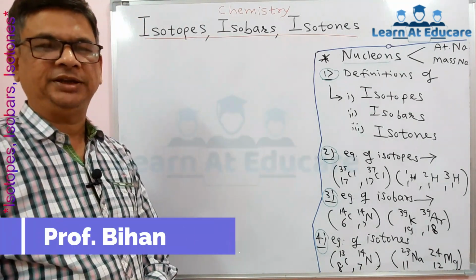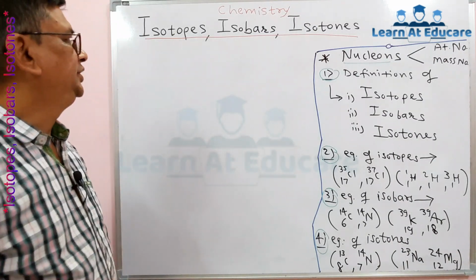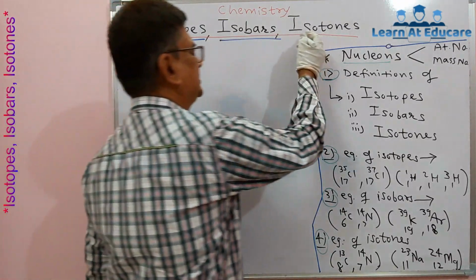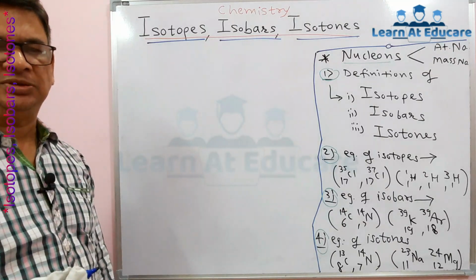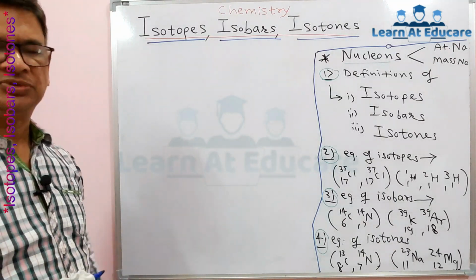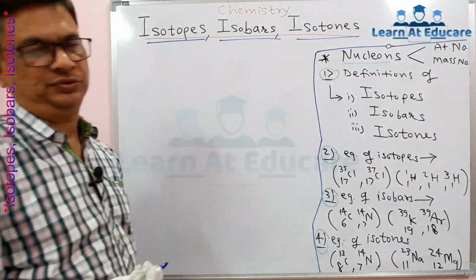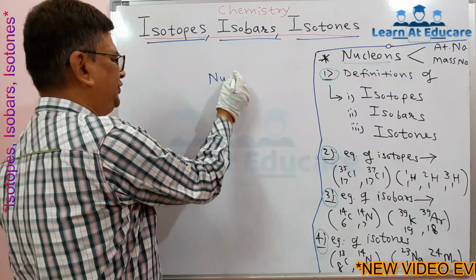This is Vinod Bihani. In today's chemistry session, we are going to see the concept of isotopes, isobars and isotones. In chemistry, many times it comes the understanding of these terms, and then we should know what is meant by isotopes, isobars and isotones. Perhaps you remember the subatomic particles are of two types.